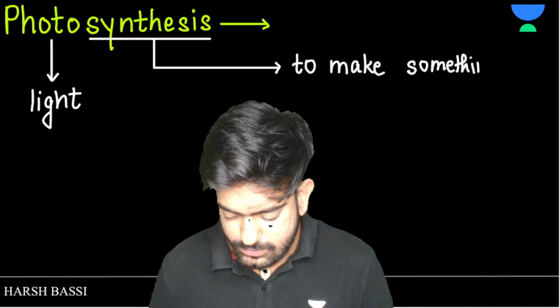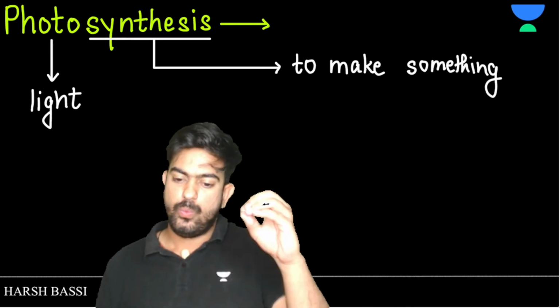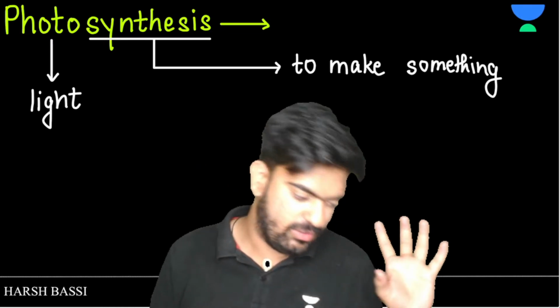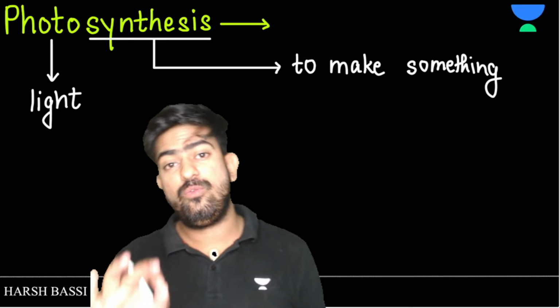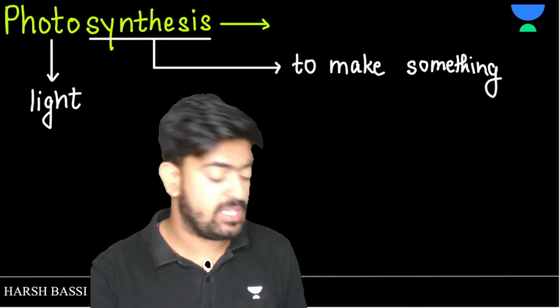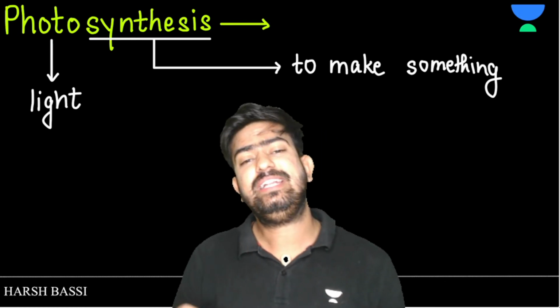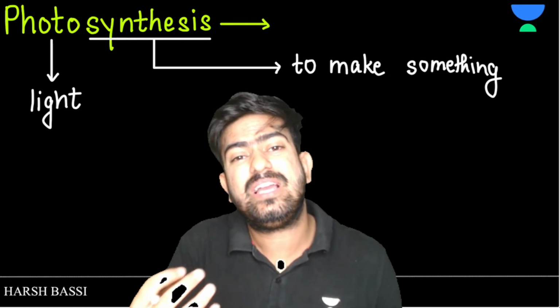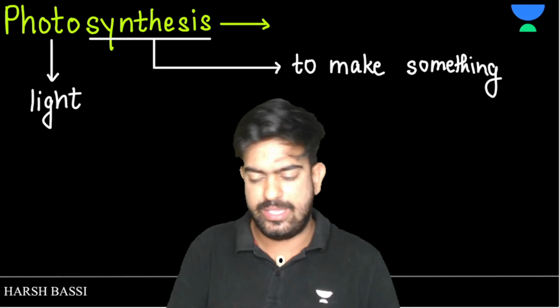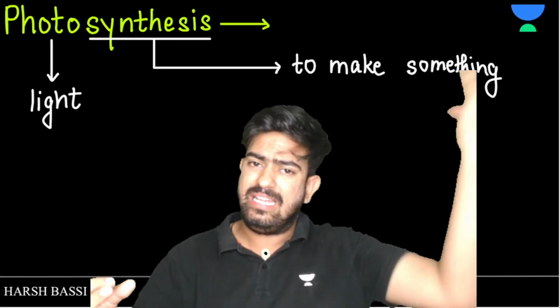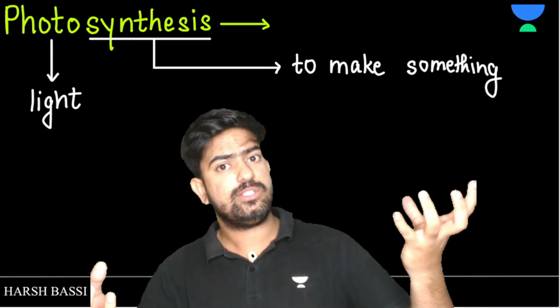Clear? Great. Now sir, we know the meaning of the word photosynthesis. Now what kind of process is it? Can I say that it is a physiochemical process? Yes, definitely. Some physical things are happening, light is there, and some chemical things are also happening.